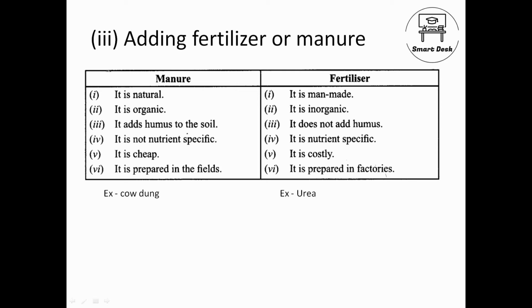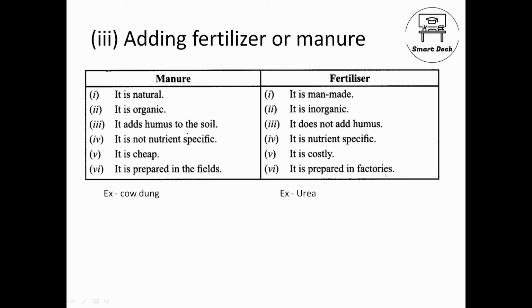Manure is fully natural, it's organic, and it's very cheap. For example, cow dung. Cow dung is available in the market, in the farm, in the fields only, and very cheap, almost no price. But fertilizer is made of chemicals, made in factories, so it is costly, and it also provides specific nutrients, whereas manure can't provide specific nutrients.